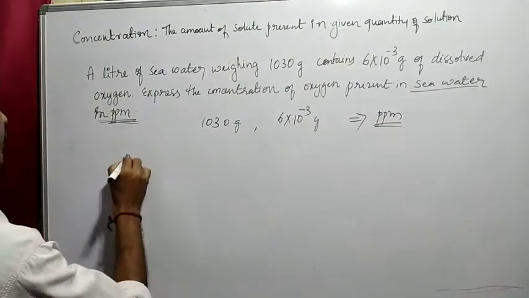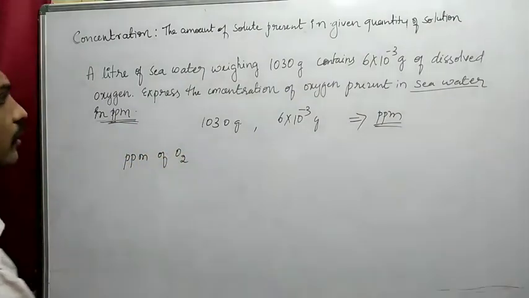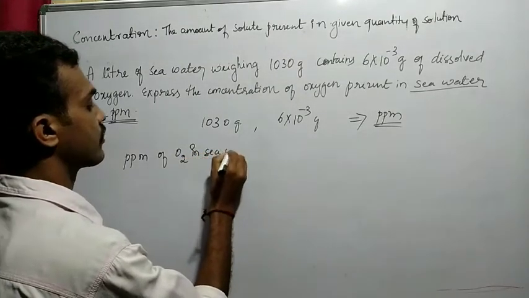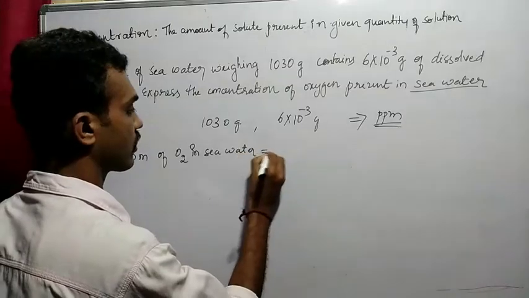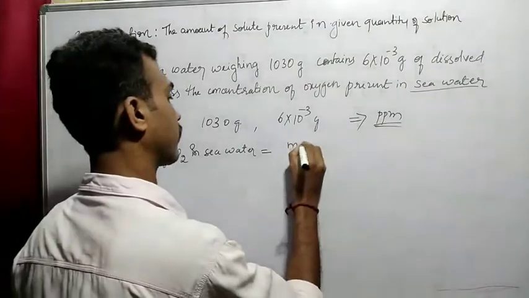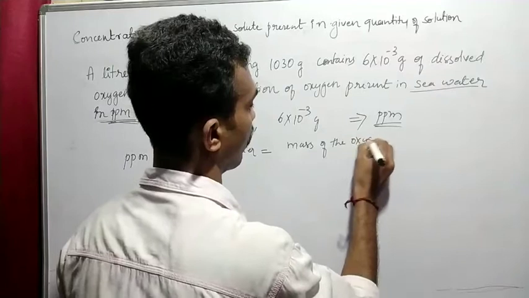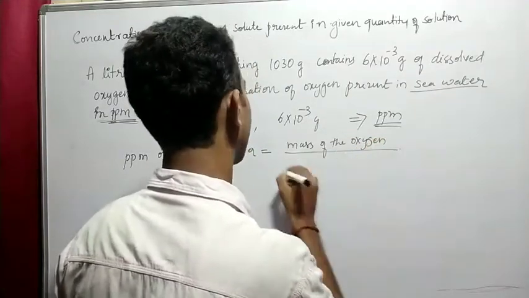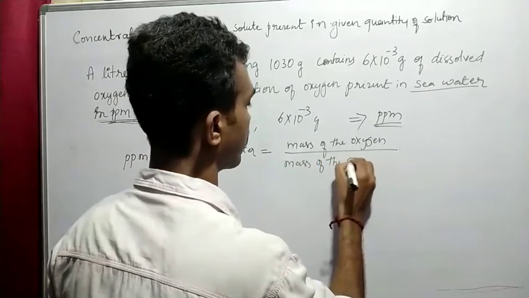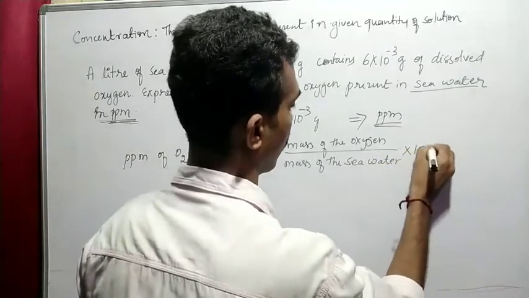So the ppm, parts per million of O2 in seawater, is equal to the mass of the oxygen divided by the mass of the seawater, into 100.